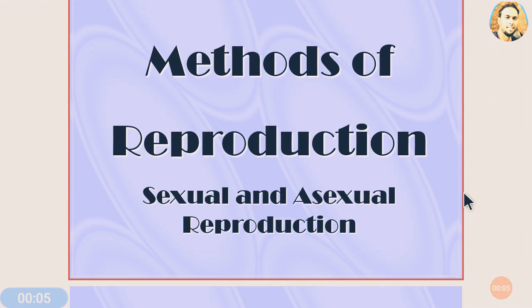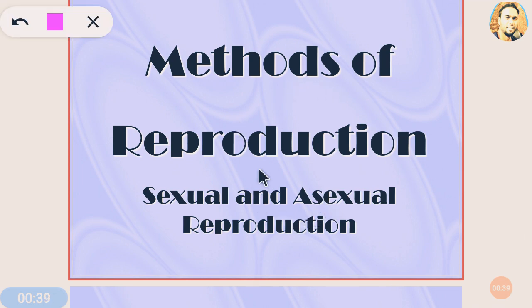I welcome you to the second lecture of reproduction in lower and higher animals, and in this lecture I'll explain the different methods of reproduction: sexual reproduction and asexual reproduction. Remember, in this chapter the most important topic is sexual reproduction in human beings, but before that I have to explain asexual reproduction and its different types in this series of more than 11 lectures. So let's start with the process of asexual reproduction first.